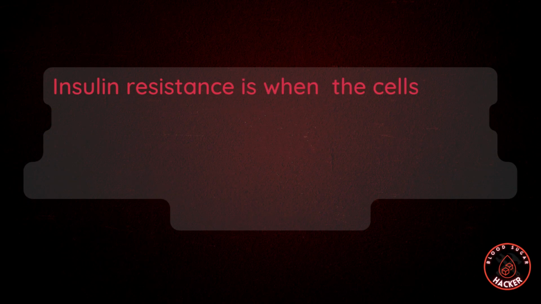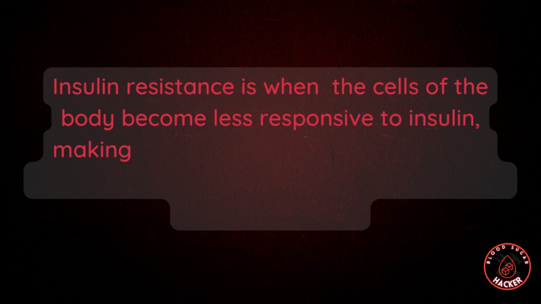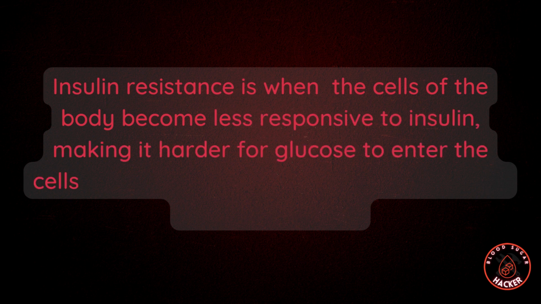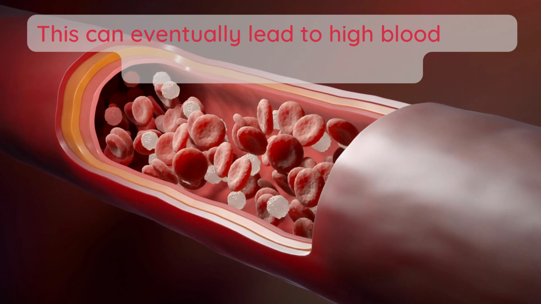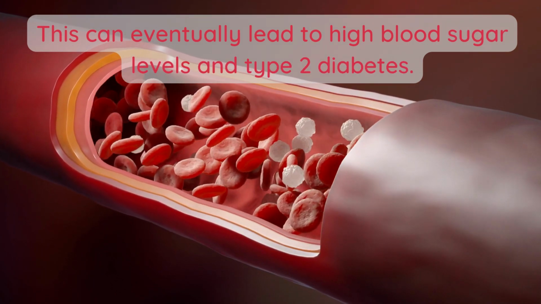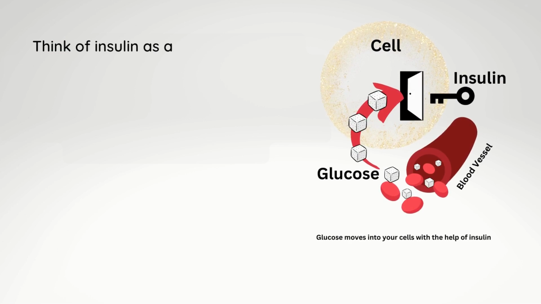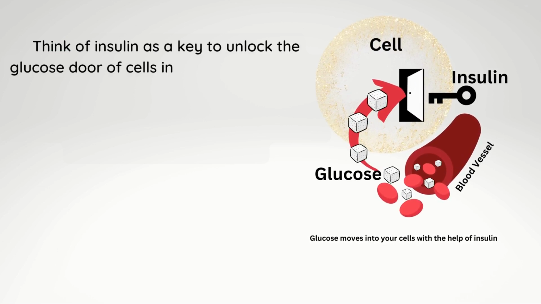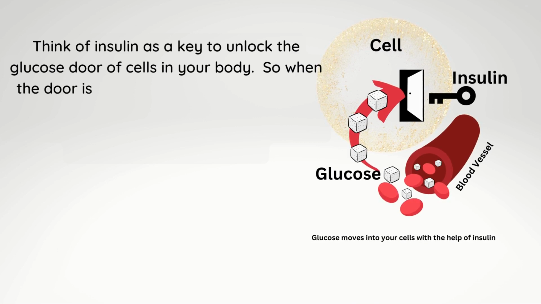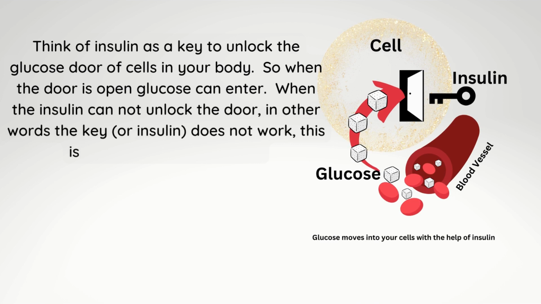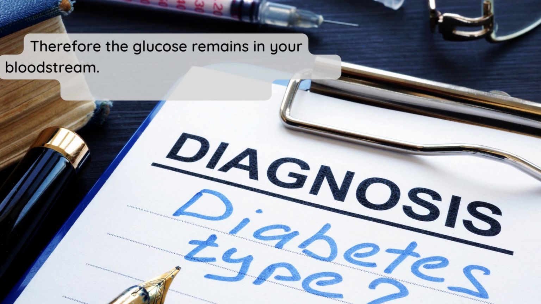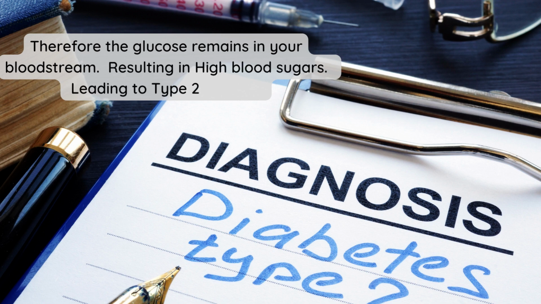Insulin resistance is when the cells of the body become less responsive to insulin, making it harder for the glucose to enter the cells, and therefore the sugar accumulates in the bloodstream. This can eventually lead to high blood sugar levels and type 2 diabetes. Think of insulin as a key to unlock the glucose door of the cells in your body. So when the door is open, glucose can enter. When the insulin cannot unlock the door, in other words, the key or insulin does not work, this is called insulin resistance. Therefore, the glucose remains in the bloodstream, resulting in high blood sugars and eventually leading to type 2 diabetes.